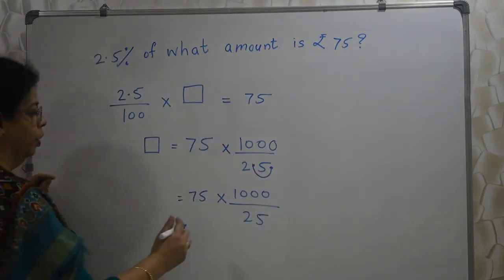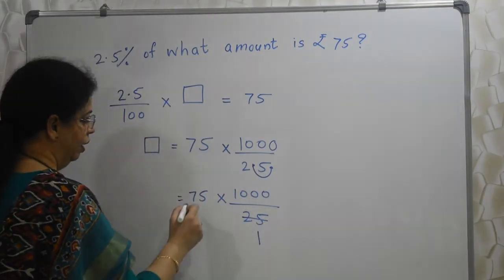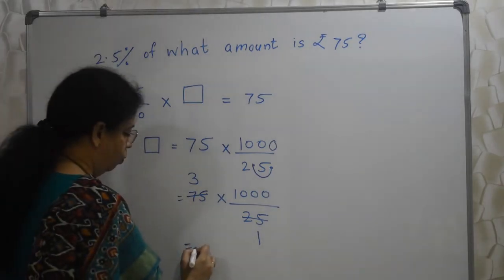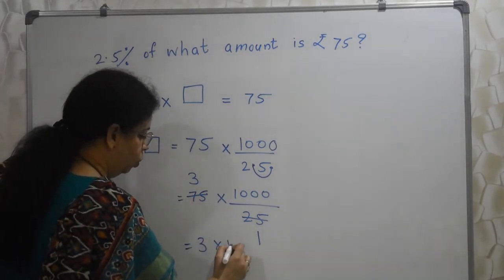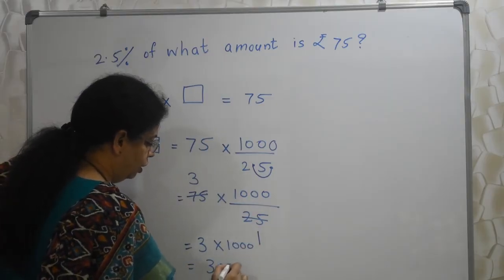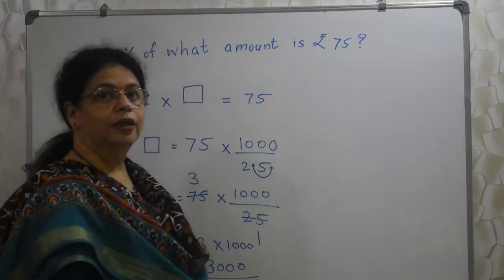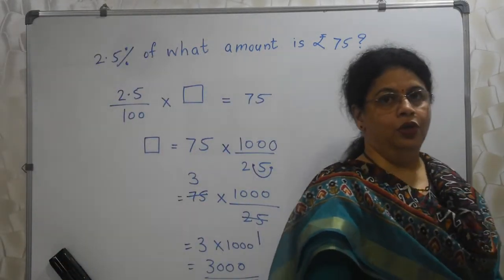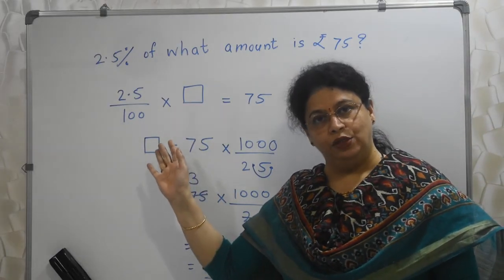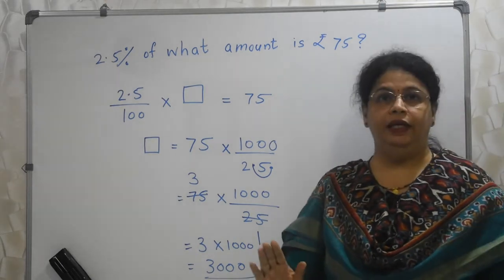Okay. Now, 25 ones are 25, 25 threes are 75. Now what I have is 3 into 1000, that is 3000. So 3000 is the correct answer. Students, you have to practice these kinds of sums, especially in percentage.